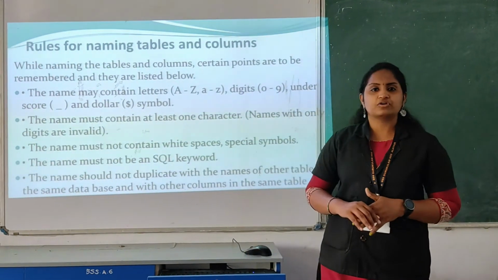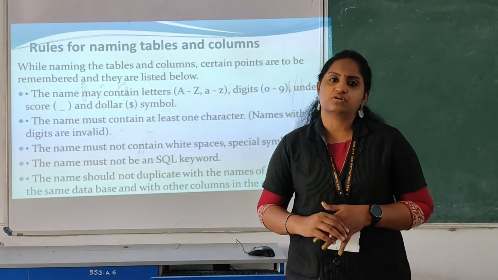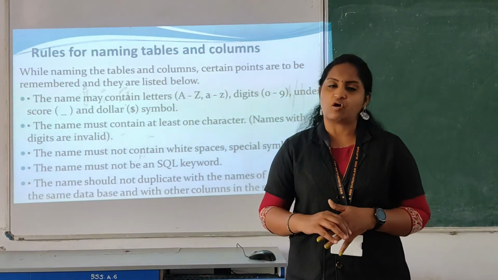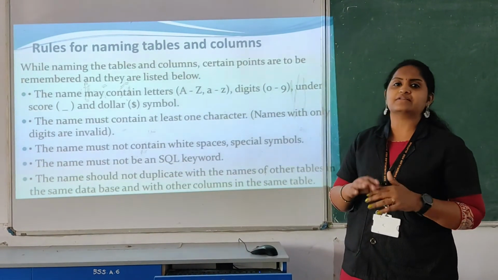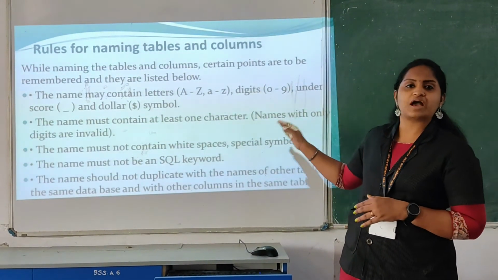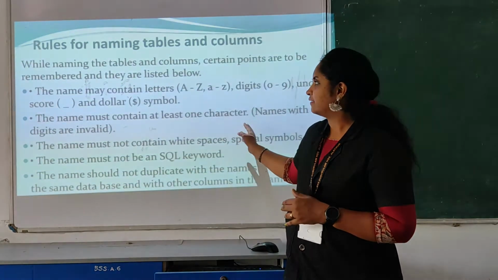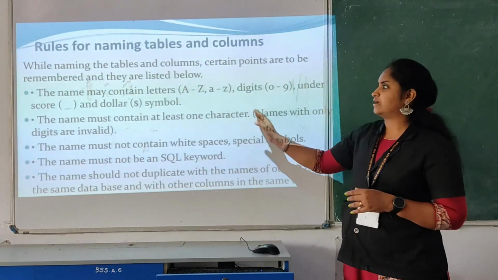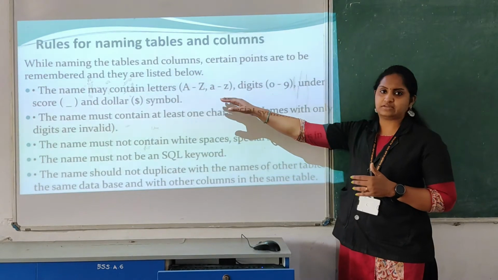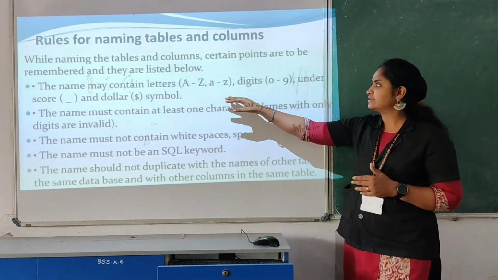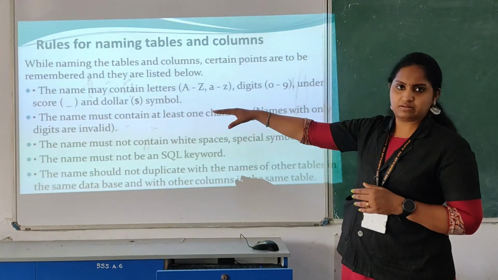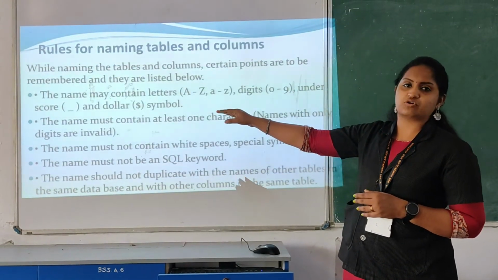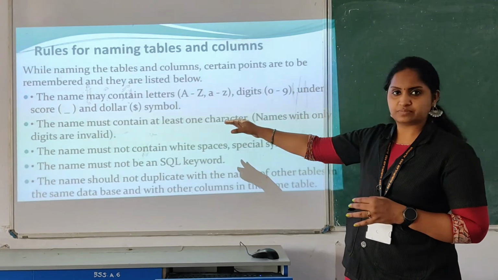Before that, you have to check the rules for creating tables and columns. What are the rules you have to follow? Like identifier declaration, here also you have rules. While naming the table, you can use letters, capital or small, and digits. Also the symbols underscore or dollar you can use.